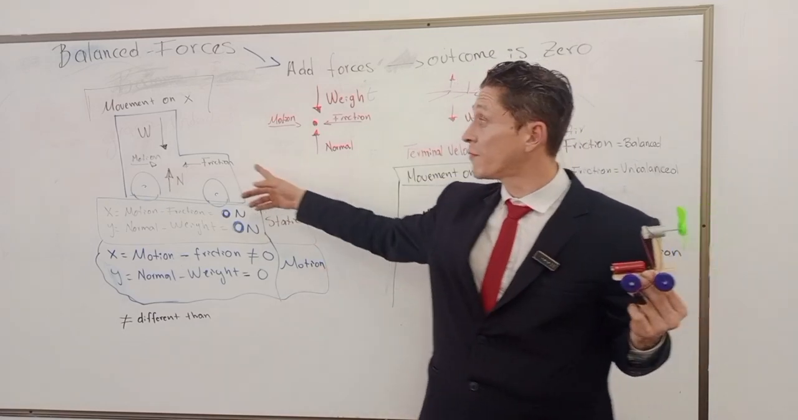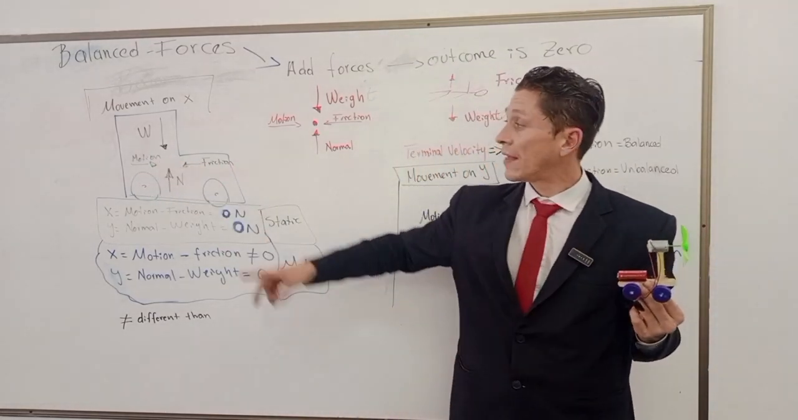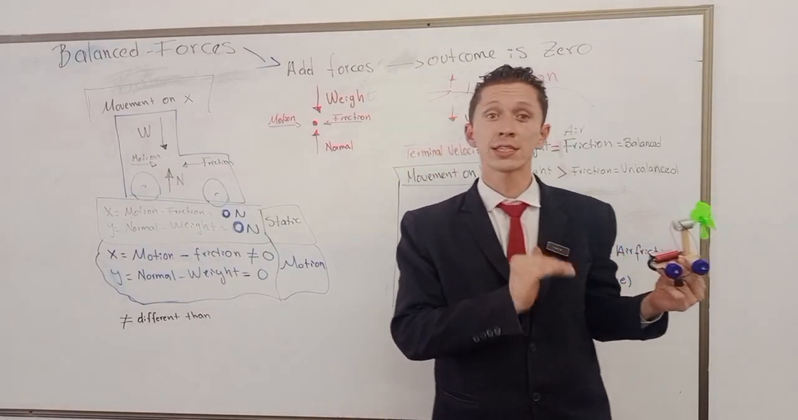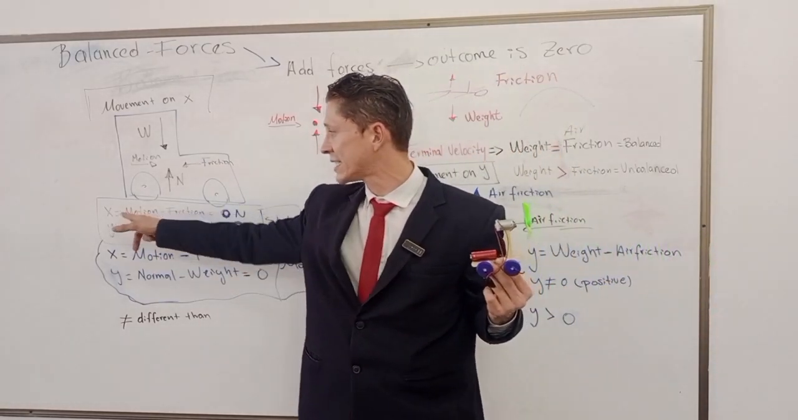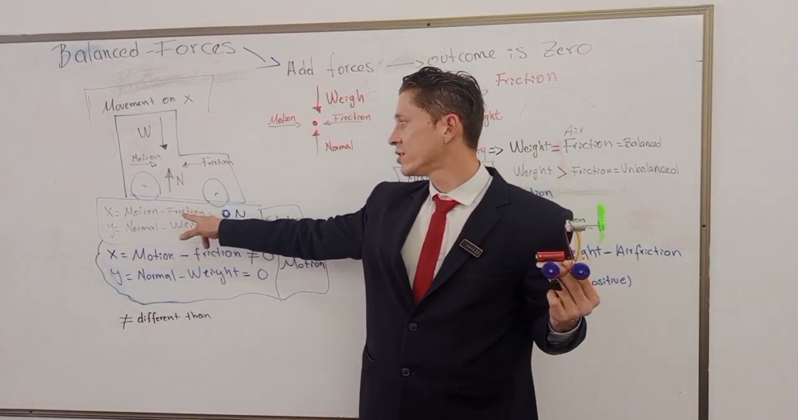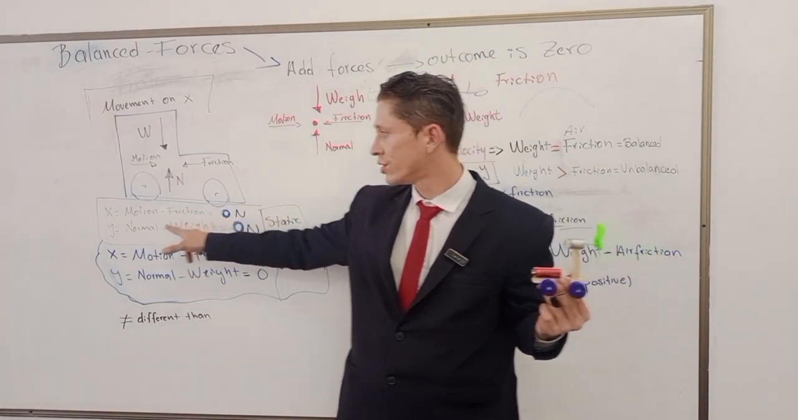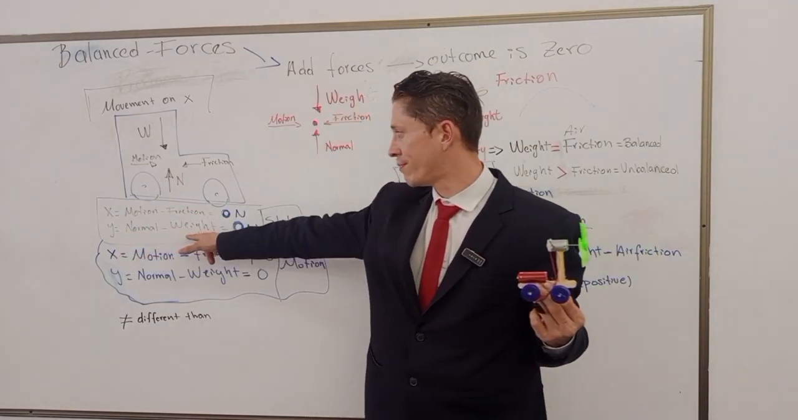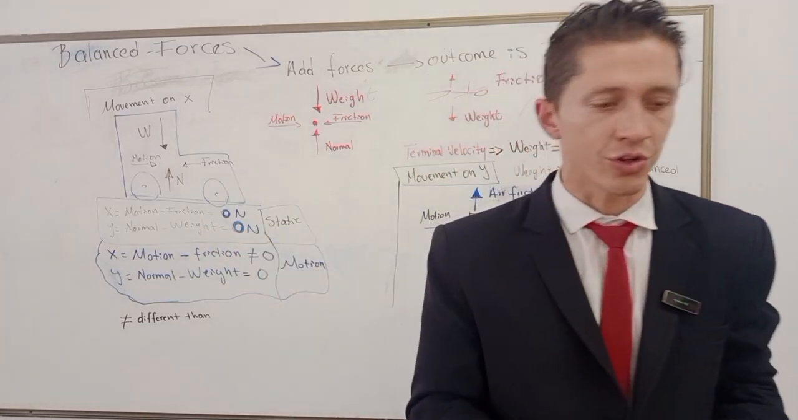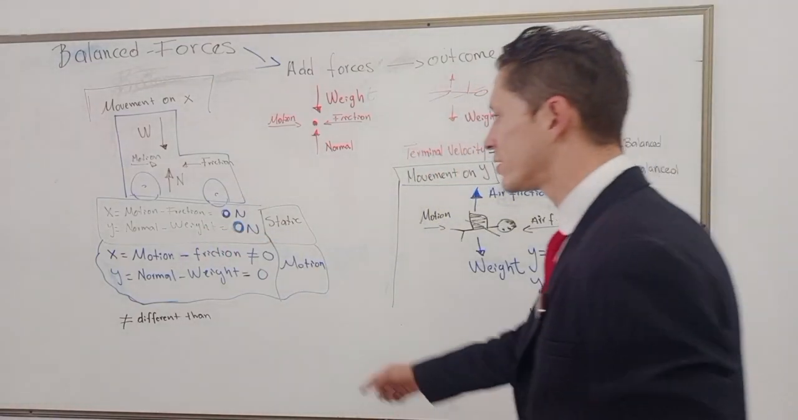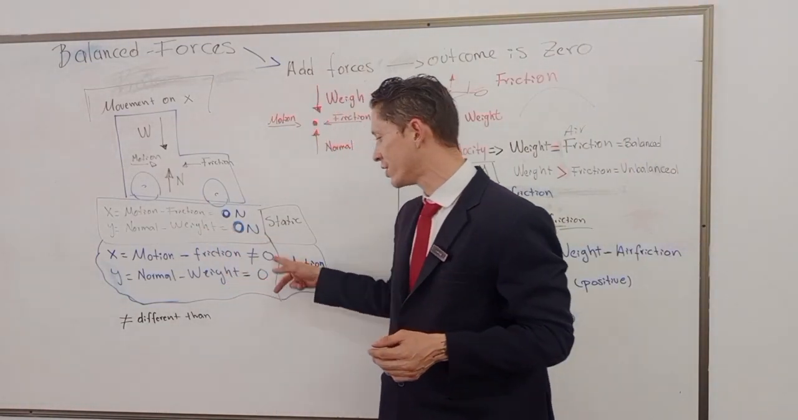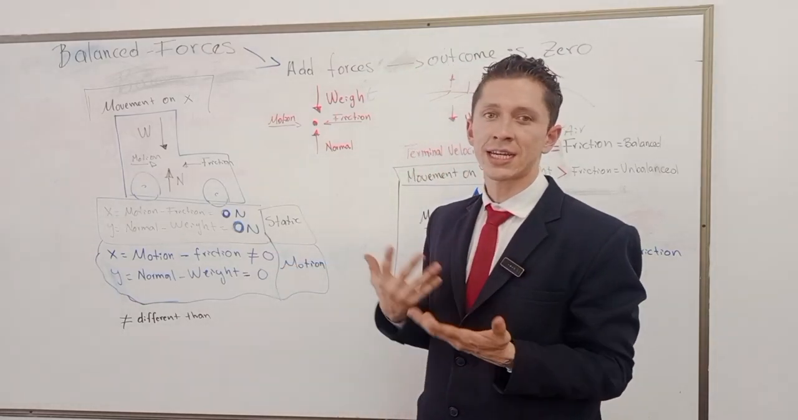Now the sum of friction and motion is 0, and the sum of weight and normal is 0 as well. That's why I'm saying the motion force subtracted by the friction is equal to 0 Newtons. Normal minus weight is equal to 0 Newtons. If the outcome is 0 Newtons, the meaning behind this is that it's static.